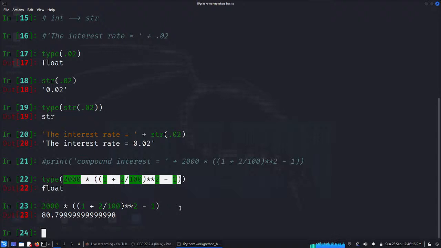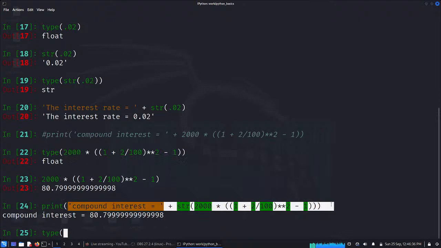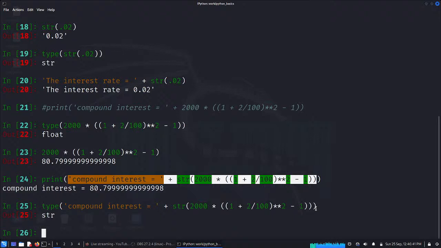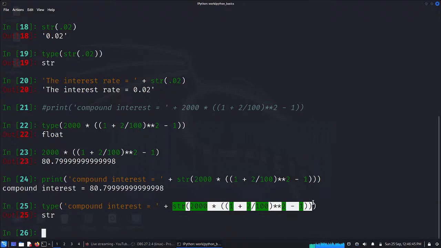So what we do is go back here and make it into a string. I pass it to a string. Now I can ask what type this whole thing is. It's a string object. So we have this string and this string together making another big string.